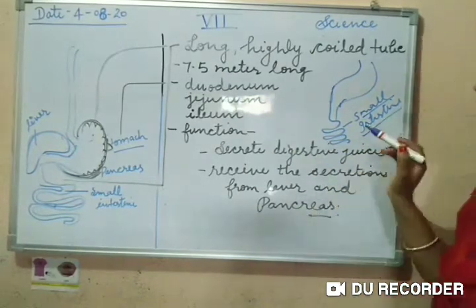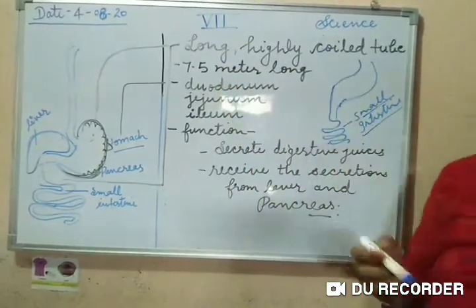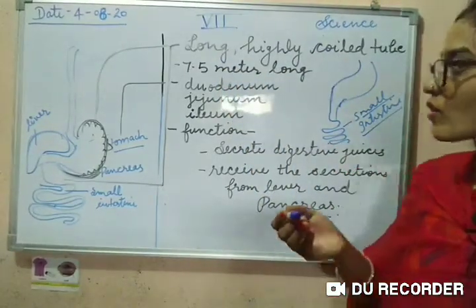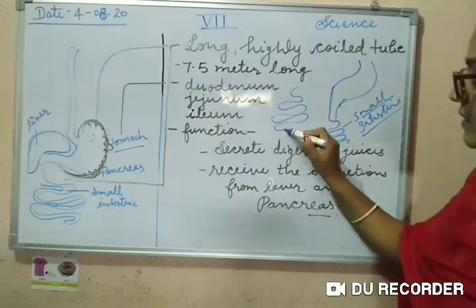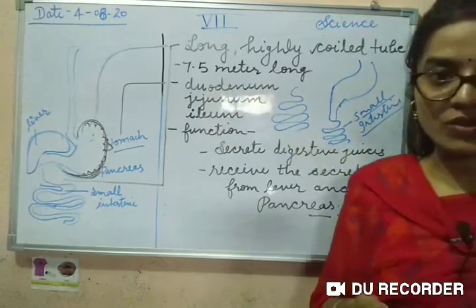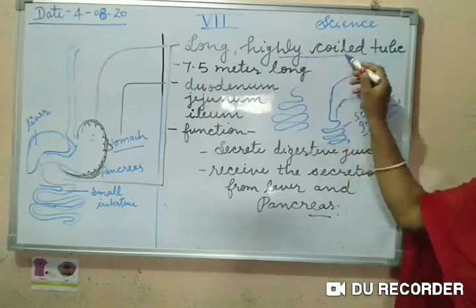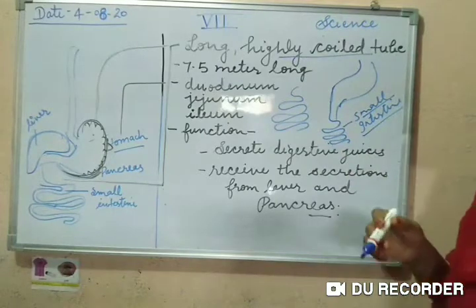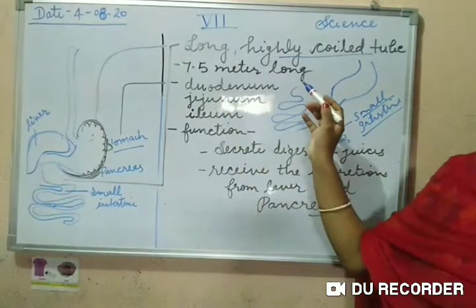So this small intestine is long. It is highly coiled. What do we mean by highly coiled here? Because it is turned many times. You can see here it is turned at many places. That is why it is called highly coiled. And it is 7.5 meters long.